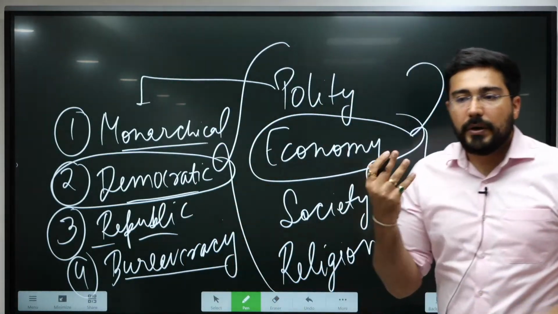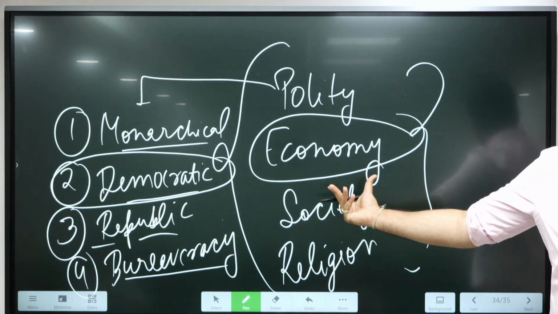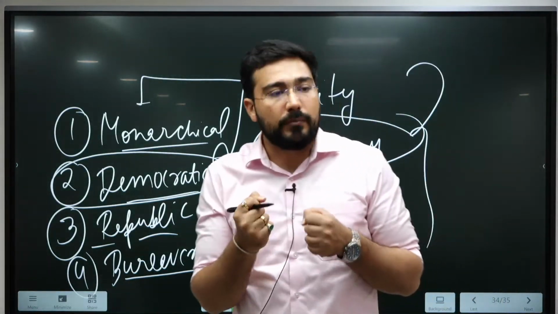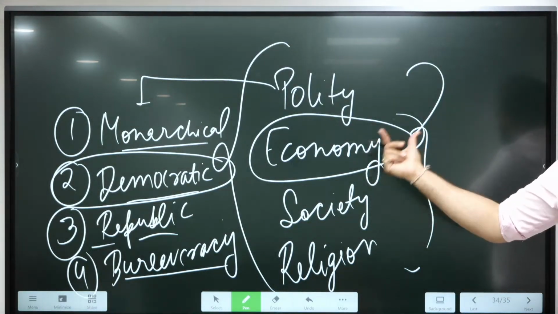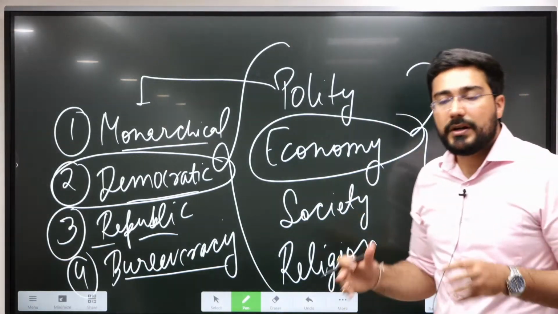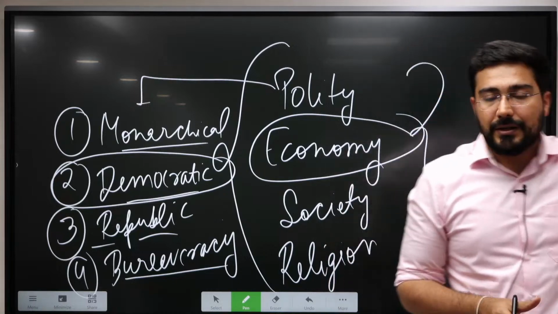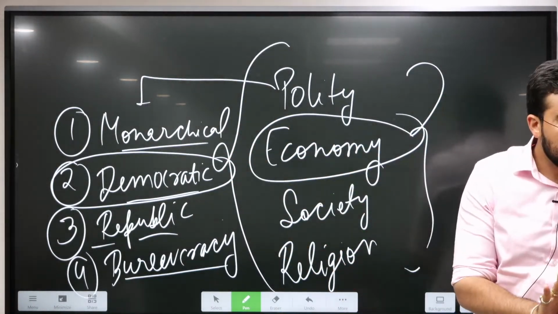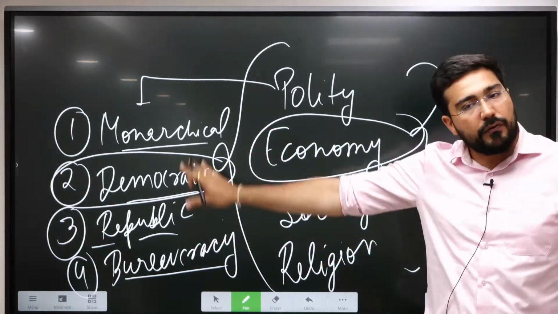That's why the major attraction or the major wealth was cows, and the wars were fought for the possession or the accumulation of cows. The person who had the maximum number of cows was very wealthy during the Vedic period. So this is how we try to understand. We create the building blocks first of the topic. जब हम पॉलिटी एक बार समझ लेंगे कि हाँ उसमें ये 4 चीजें हमें चेक करना है, then when the next topic is going to come, Mahajanpada, you'll already be aware of all this.